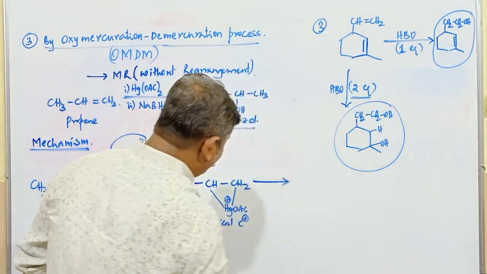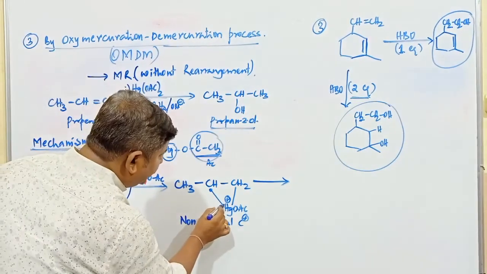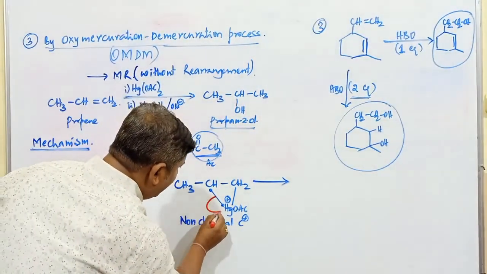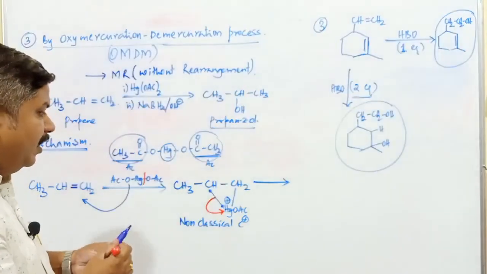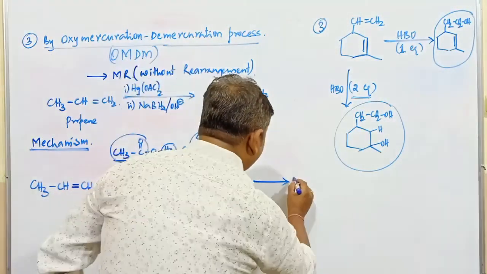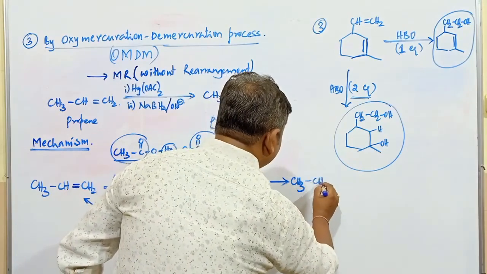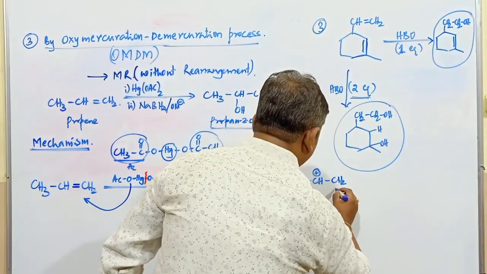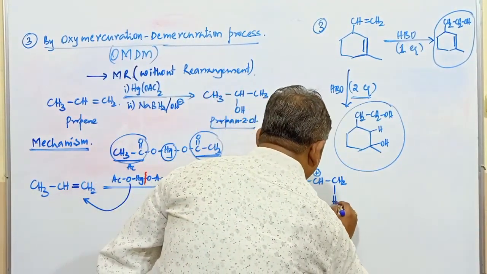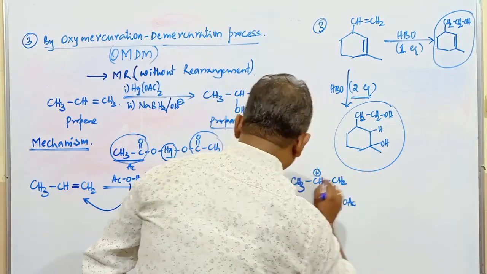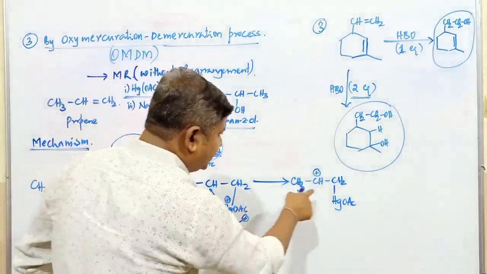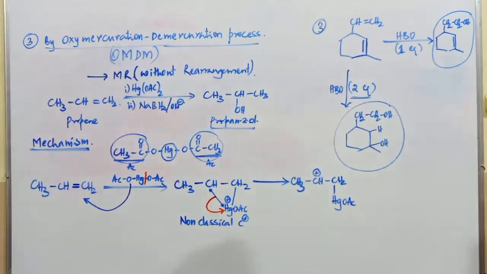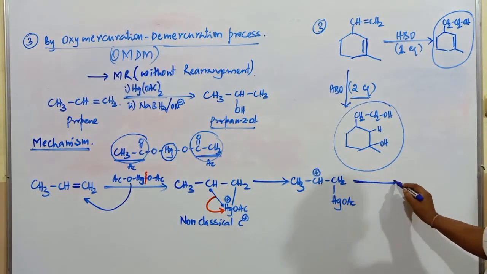For a short moment of time, the electrons present between this carbon and mercury are shifted towards mercury. When the electrons are shifted towards mercury, this carbon atom carries a positive charge. Now this is CH2, next HgOAc. Whatever the positive charge is there, it completely disappears. So the next process is attack of the nucleophile.